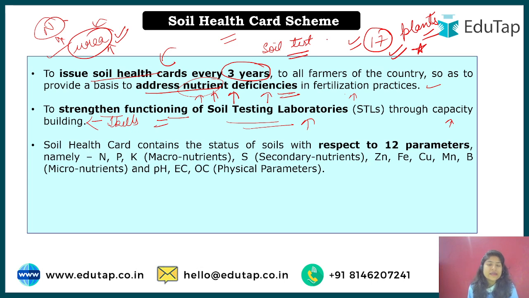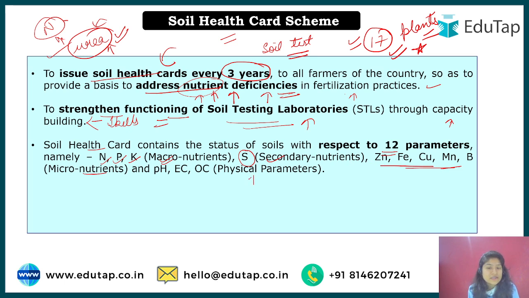The next thing is that there are 12 parameters that would be taken care of under this particular card. So that would be macronutrients. These are the nutrients that are required in more quantity, that is nitrogen, phosphorus, potassium. Secondary nutrients are required in a slightly smaller quantity, for example sulfur. And we have micronutrients required in much lesser quantity, but yet they are essential to complete the life cycle of the plant.